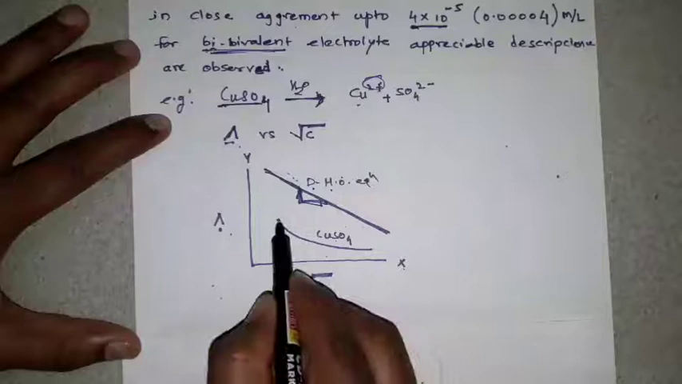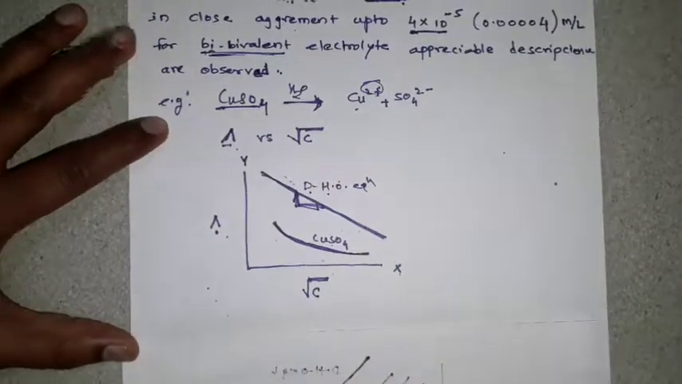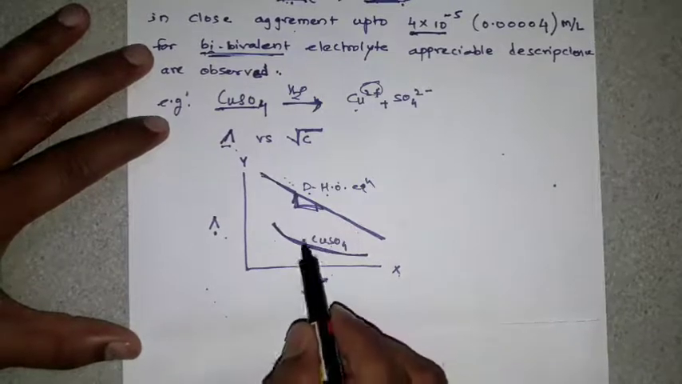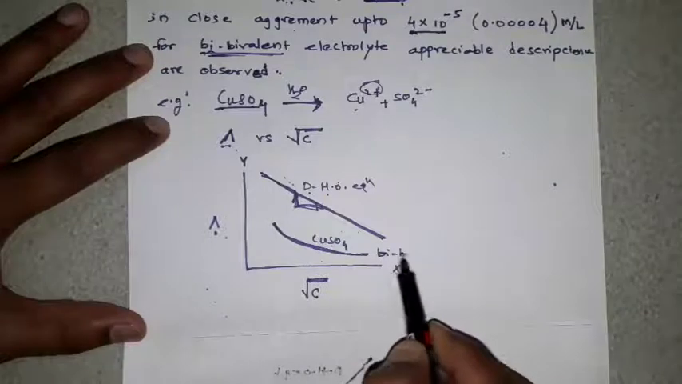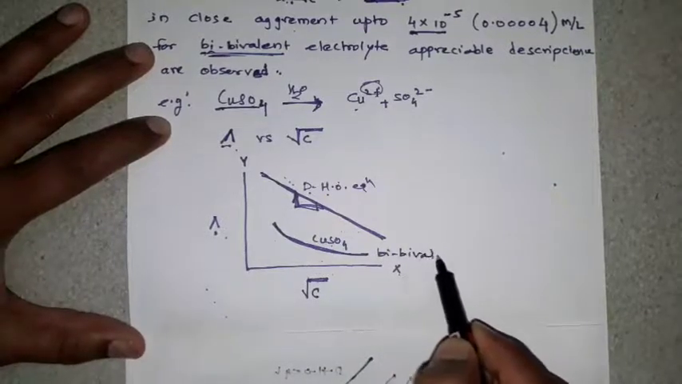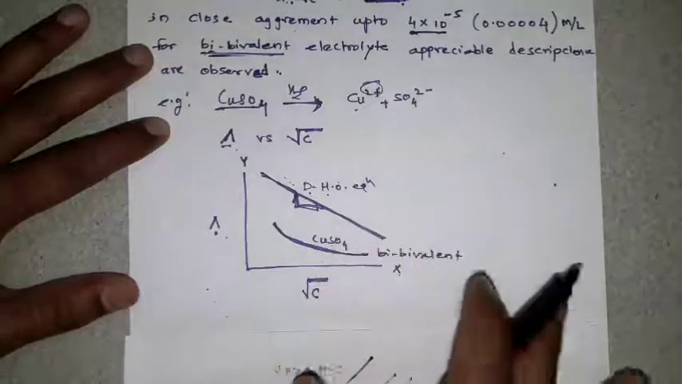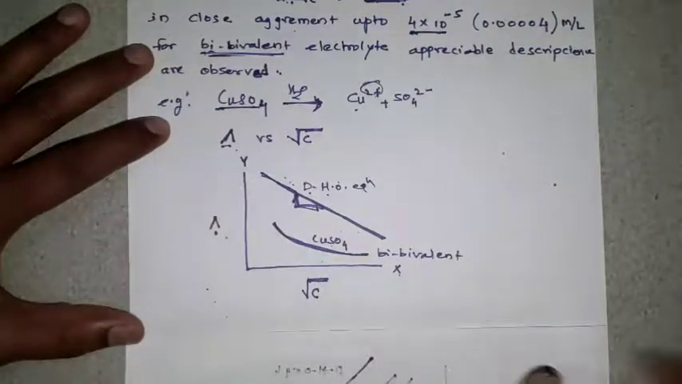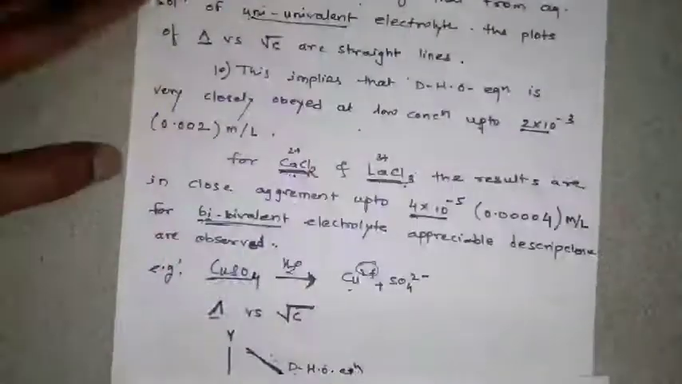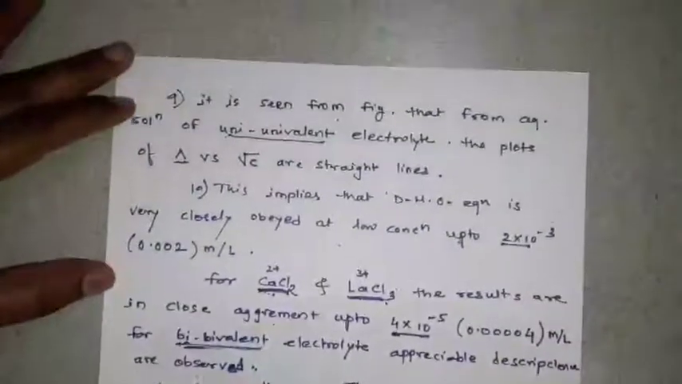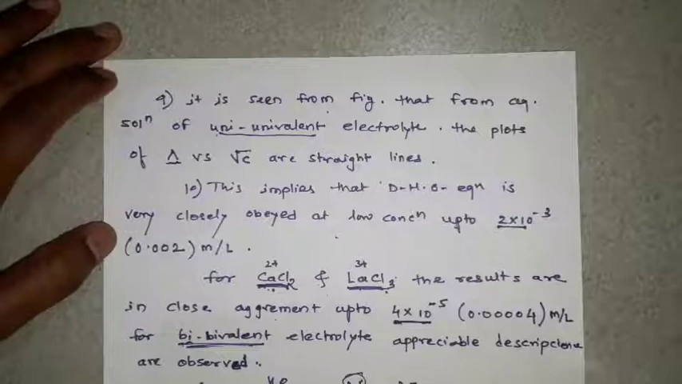but for the bivalent electrolyte you will not get the straight line graph and negative slope. So the bivalent electrolyte will not obey the Debye-Huckel-Onsager equation. So these are the two deviations that will occur in the Debye-Huckel-Onsager equation. Okay, thank you.